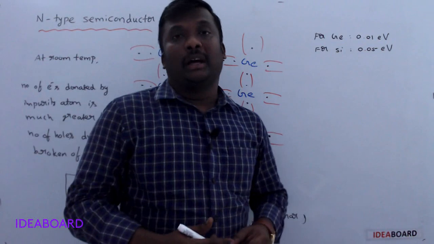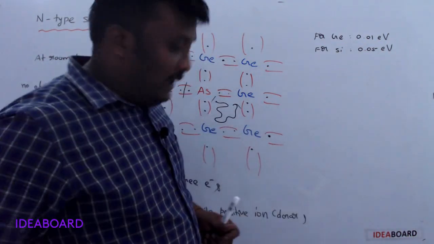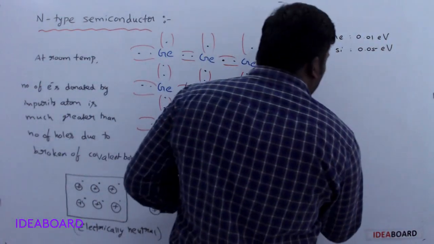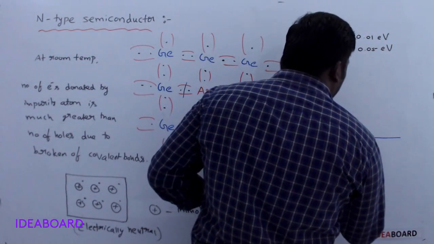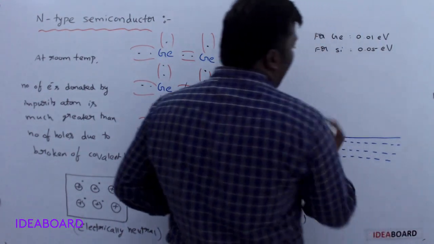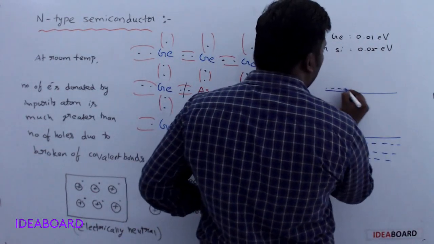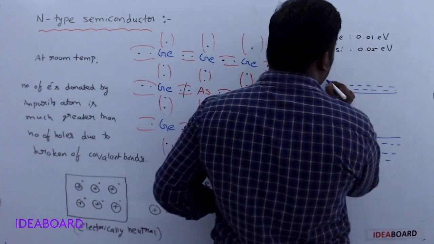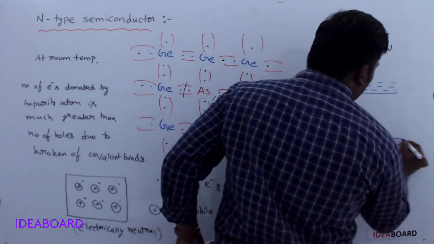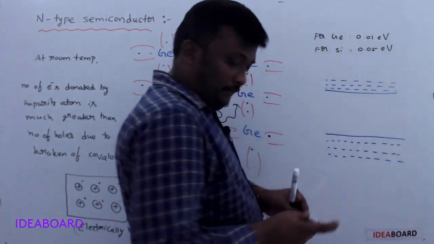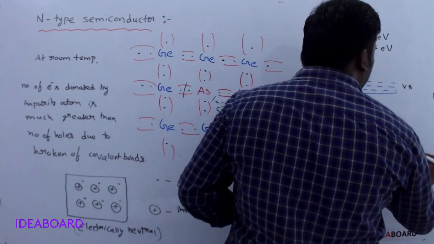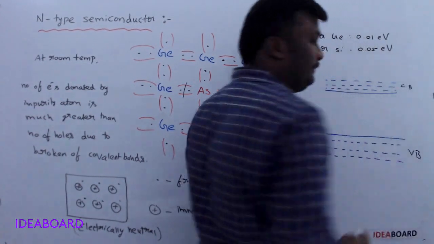Now we may go through the band theory. We know in band theory we have two bands: one is the valency band and the other is the conduction band. So this is the valency band and this is the conduction band.